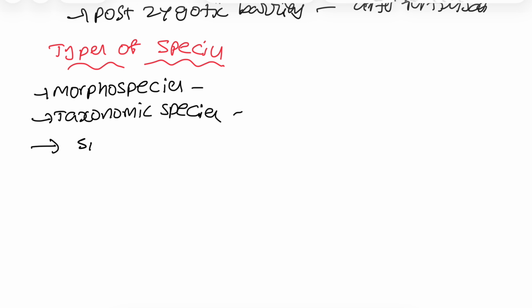After that, sibling species. Sibling species are reproductively isolated, but we cannot differentiate them externally. They are different species, but externally they look the same. Those are called sibling species. Externally we cannot differentiate.